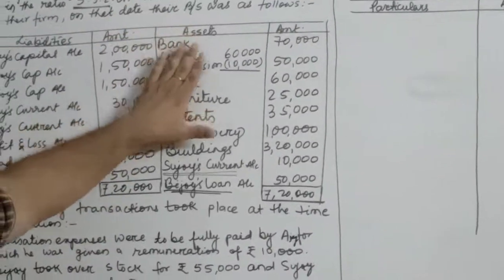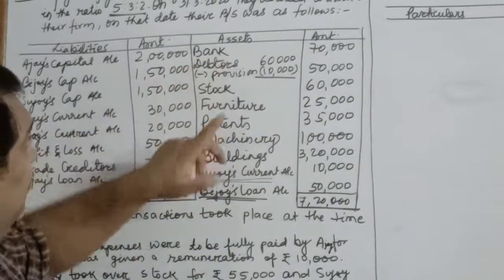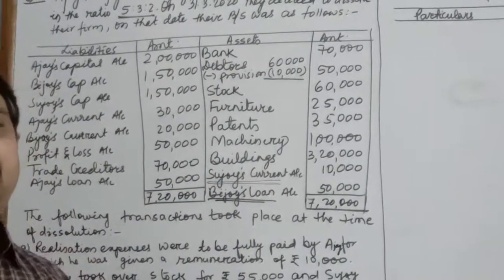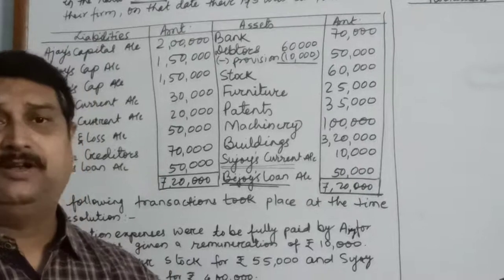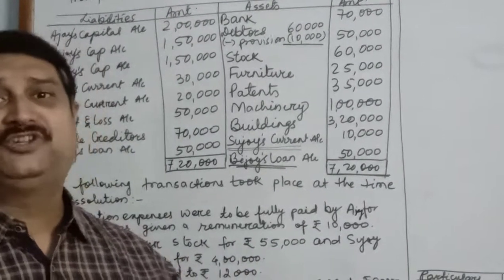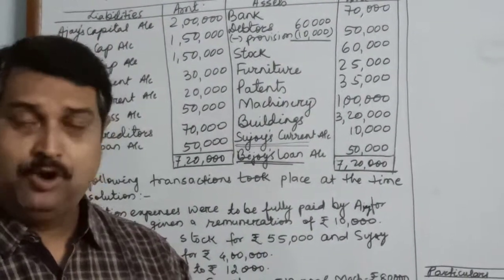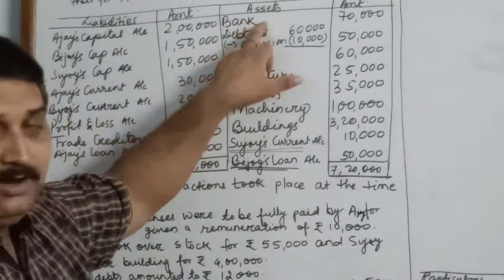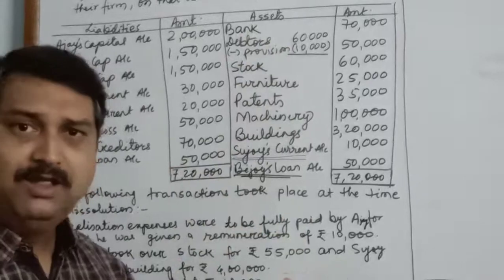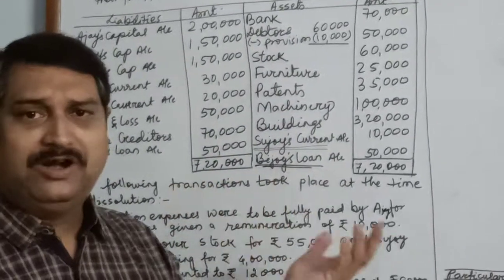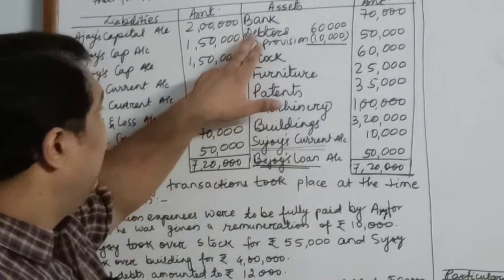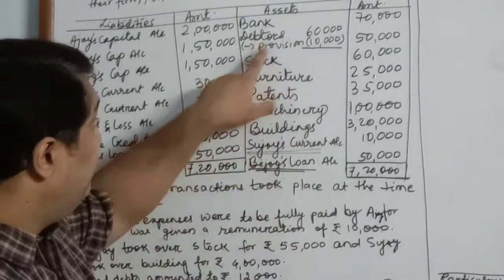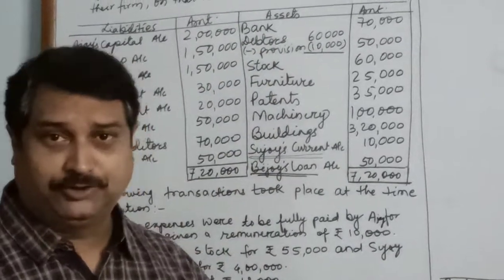Now I will follow the assets side. Children, as I told you, all the assets are transferred to realization except those which cannot be converted into cash or which are already there in the form of cash, like bank. Bank balance is already in a liquid form. It does not need to be converted. Debtors, and from there we have to deduct the provision also.